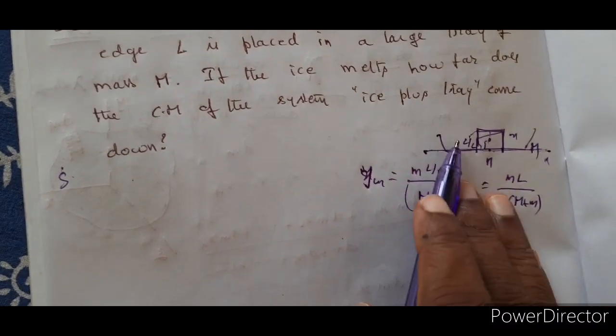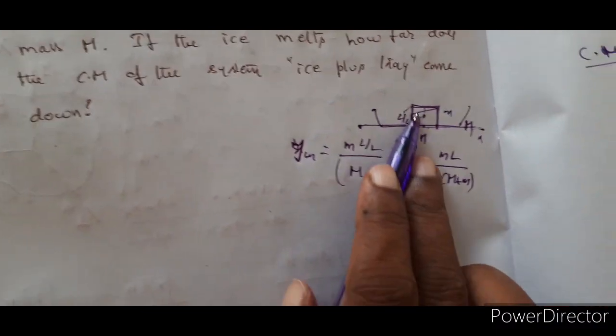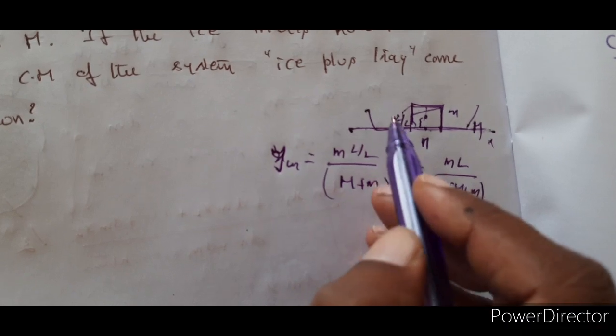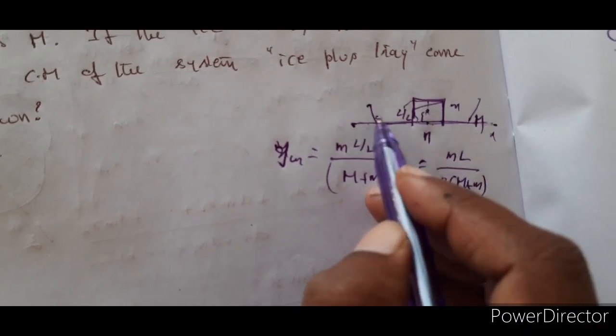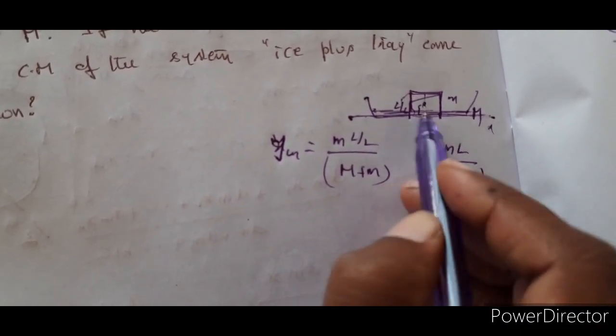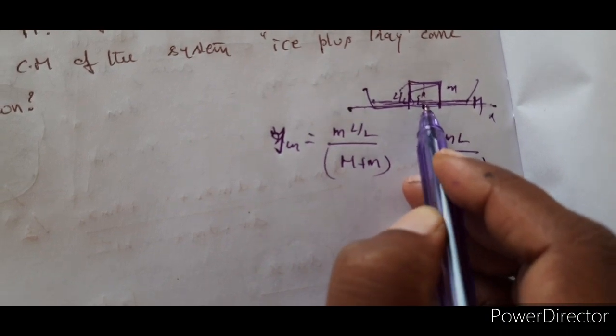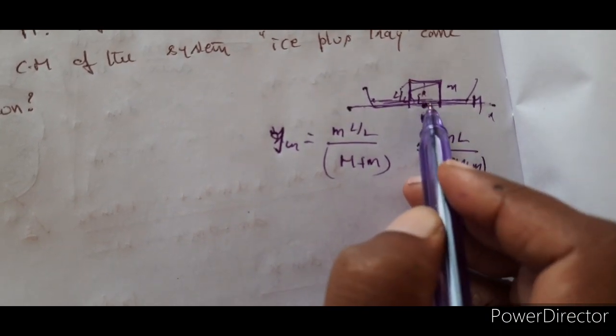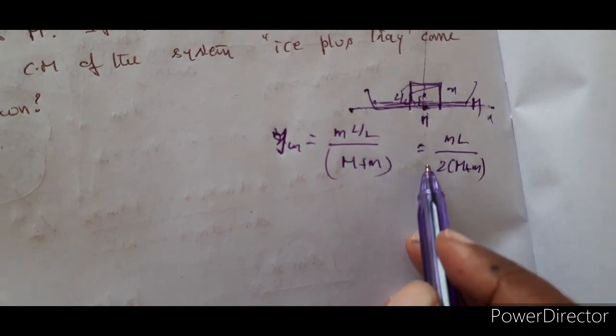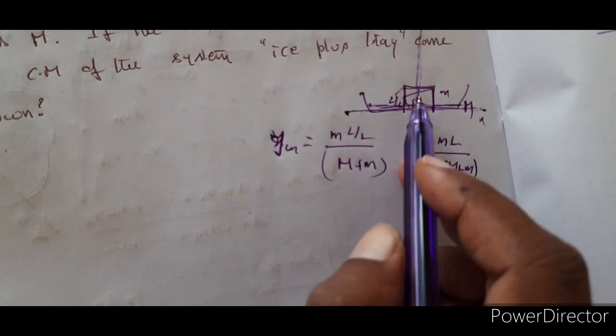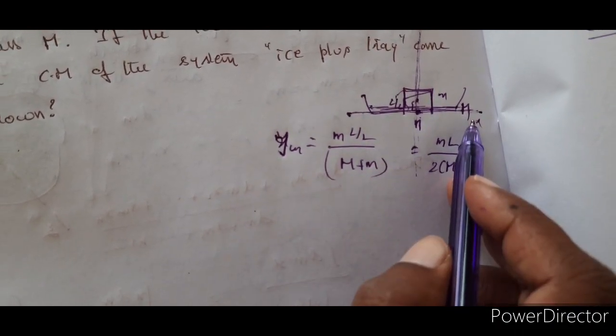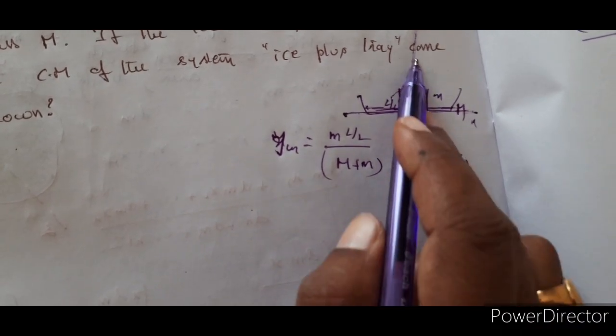Why? Because when the whole thing is melting, the same mass is distributed here like this. That means the center of mass is going to lie somewhere here only. I am not talking about the x coordinate here, I am only talking about the y coordinate.